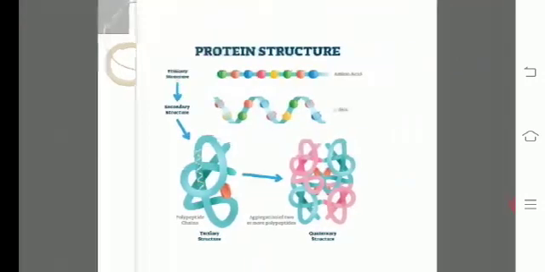Here the primary structure has been shown. You can see it is a linear sequence of amino acids, whereas in the secondary structure the polypeptide chain undergoes folding and coiling, which has been shown here. In the tertiary structure, the long protein chain is folded upon itself like a hollow woolen ball. In the quaternary structure, there are 2 or more polypeptides with their folding and coiling, and they are arranged with respect to each other.